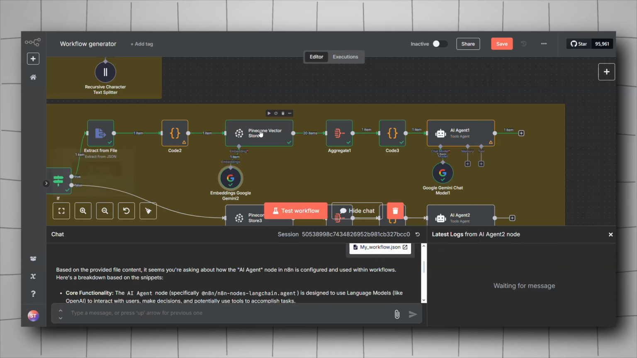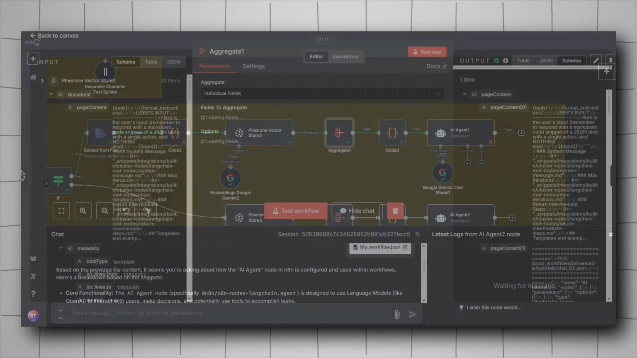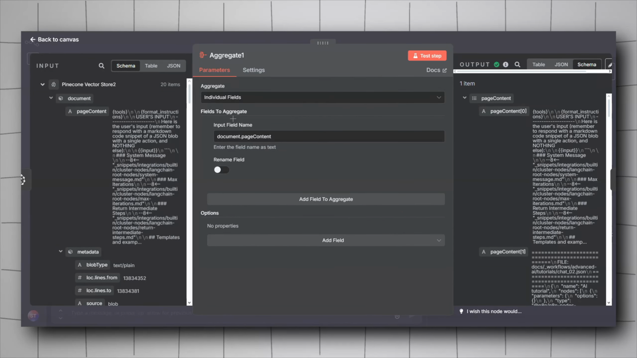Alright. What this will do is it will retrieve documents relevant to our query. It will be 20 items, as you can see. We will need to put it in a single list and then turn it into a string so the LLM can accept it. So we will need the aggregate node here. Aggregate to individual fields. The input field name, it will be page content. So drag and drop this one and put it here, and then you will be set to go.